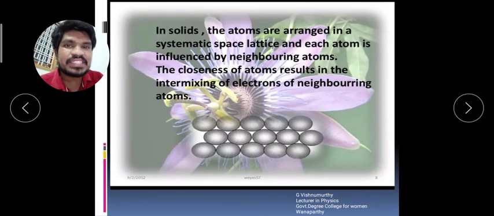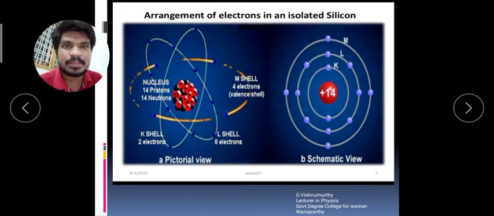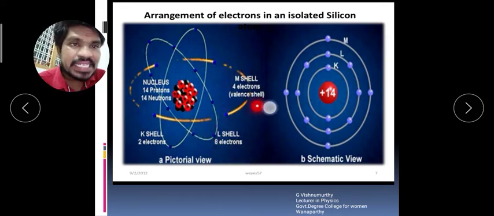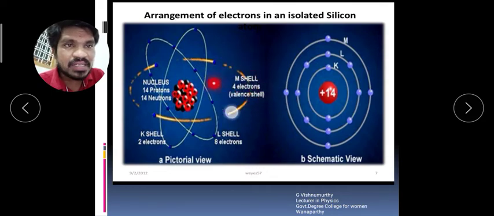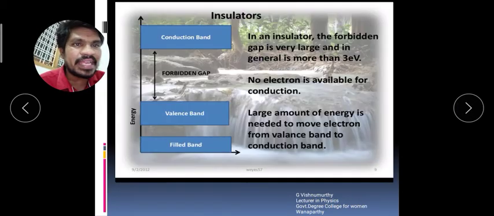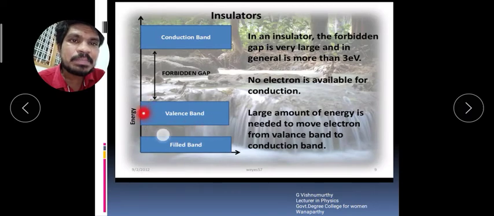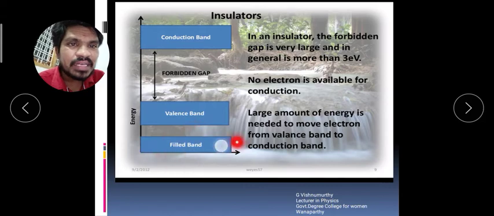In the case of silicon, 10 electrons are filled in the K shell and L shell, which are completely filled. But here the M shell is partially filled with only 4 electrons. These 4 electrons are called the free electrons of silicon and also the valency electrons of silicon. These 4 electrons are filled in this valency band and the remaining 10 electrons are filled in the filled band.